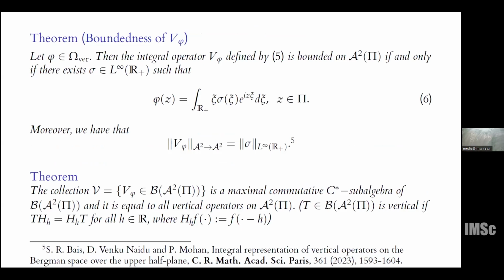on A2 of Π if and only if there exists an essentially bounded function sigma on R+, where R+ is the positive real line, such that phi and sigma satisfy this integral equation. Moreover, the operator norm of V_phi is the same as the essential supremum norm of sigma in L-infinity of R+. What else can be said is that the collection of all these V_phi forms a maximal commutative C-star subalgebra of B(A2 of Π). It also coincides with the well-known class of vertical operators on A2 of Π.